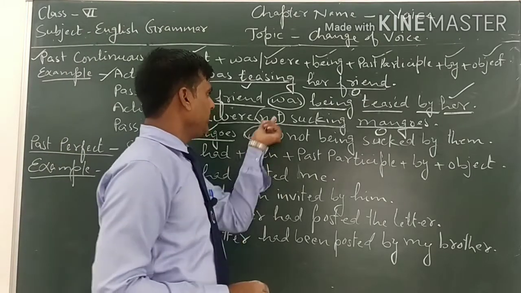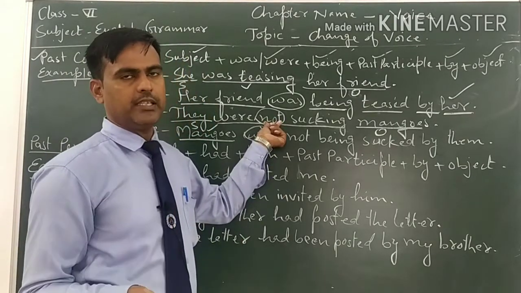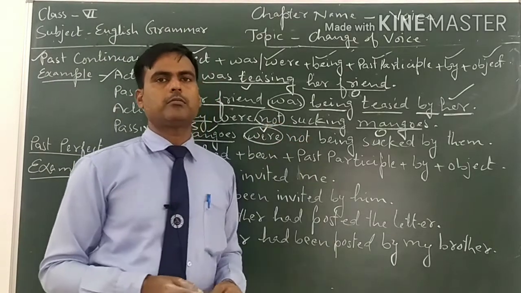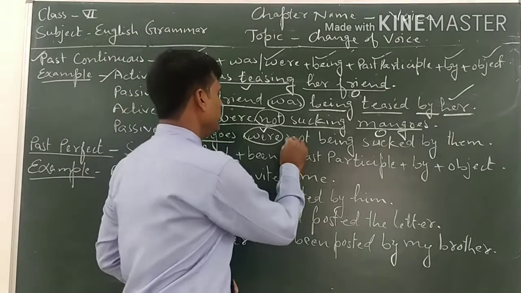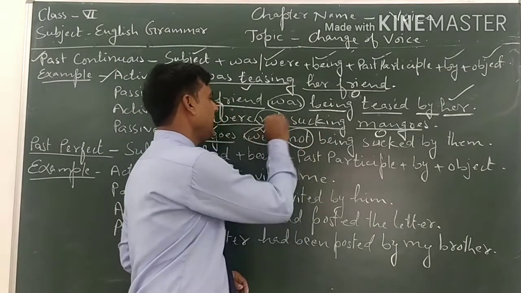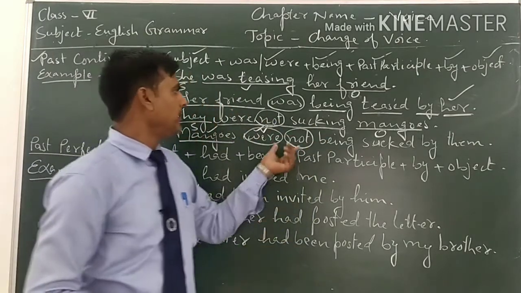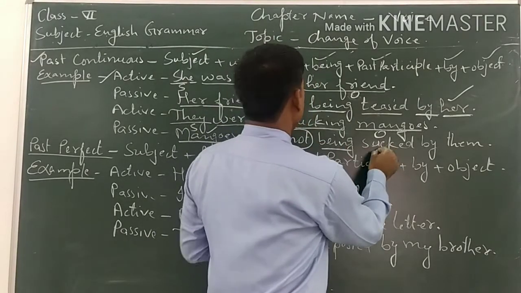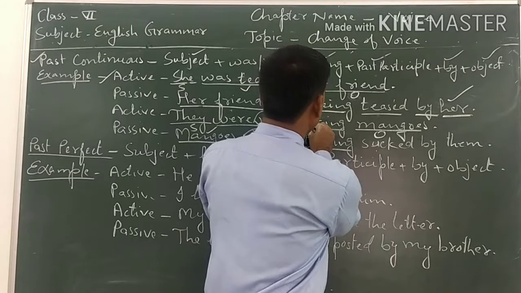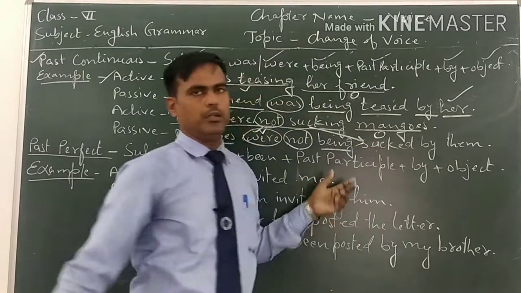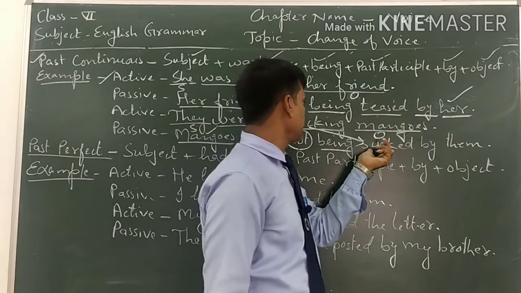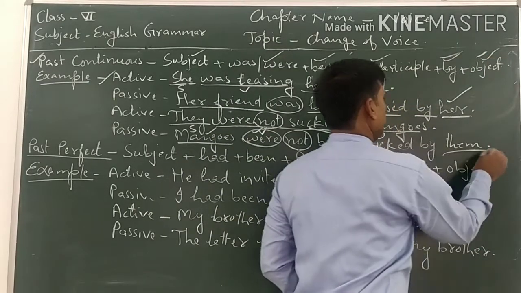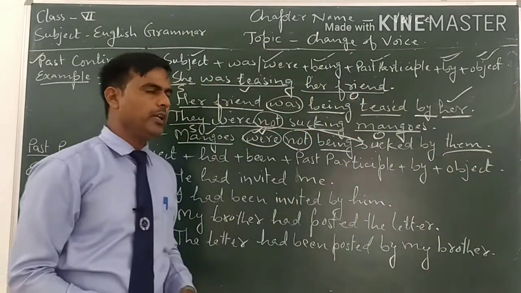If the sentence is affirmative, we don't need to write not. If the sentence is negative, we will use not just after the helping verb. Not, and then after that we will use being, and then the third form of the main verb, and the third form is sucked, and then by, and then the object. The object is they. Why?